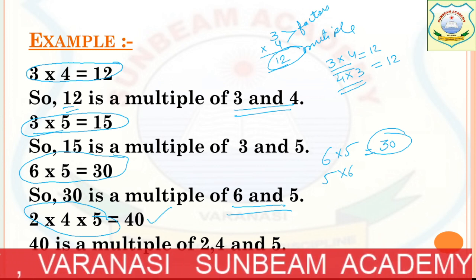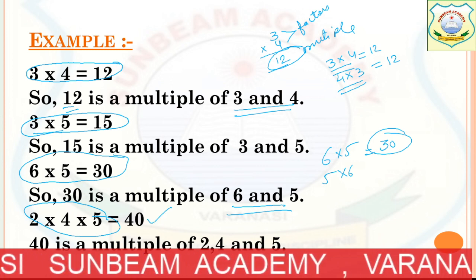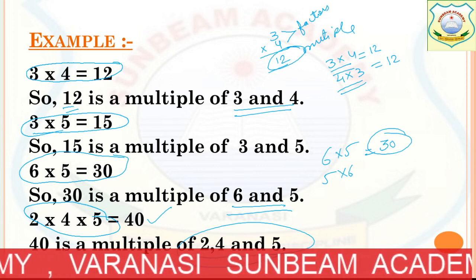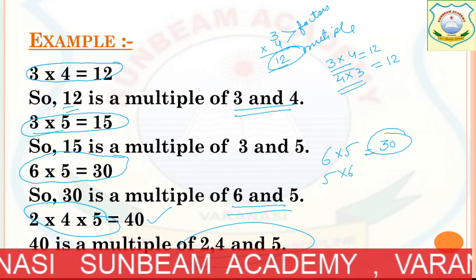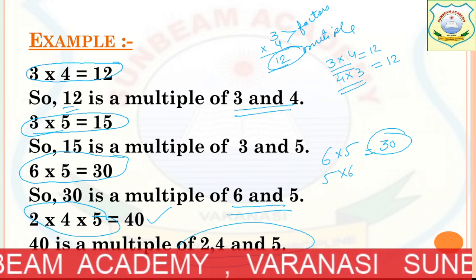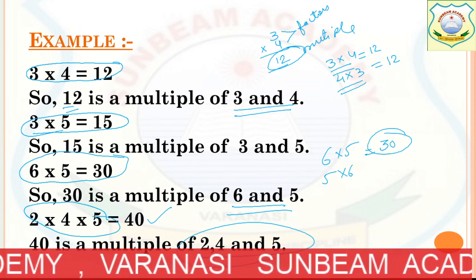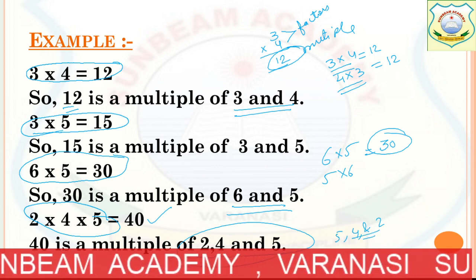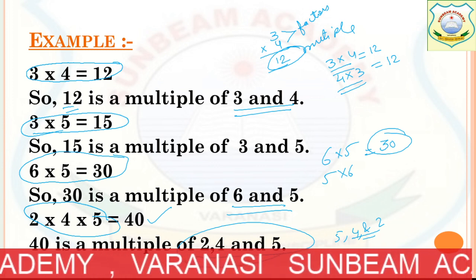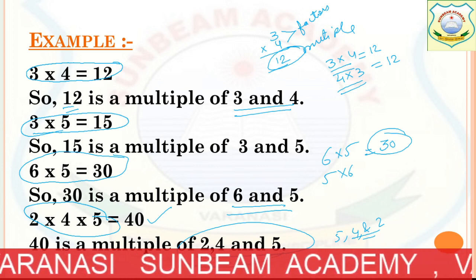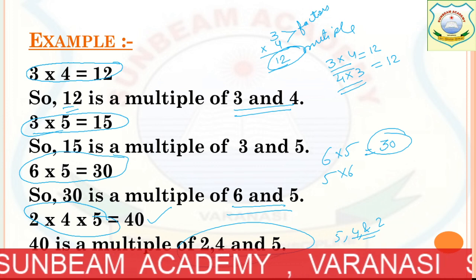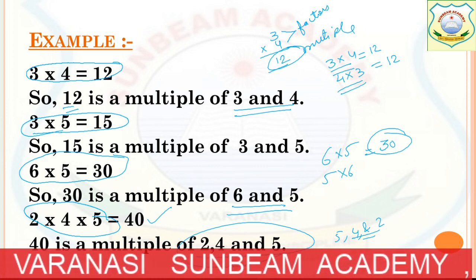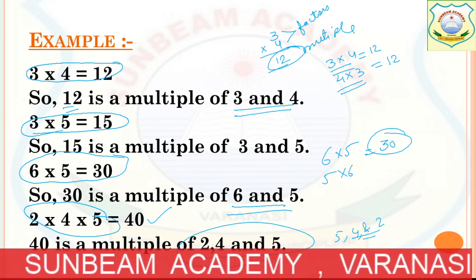So if we are multiplying 2, 4 and 5, we are getting what? 40. So 40 is the multiple of which numbers? 2, 4 and 5. Got it, students? So we can write 40 is a multiple of 2, 4 and 5. If you want, you can interchange also. So 40 is a multiple of 5, 4 and 2. Doesn't matter. You can write it the way you want. And if we are interchanging the numbers, in multiplication it doesn't affect the answer. I hope it is clear to you now.